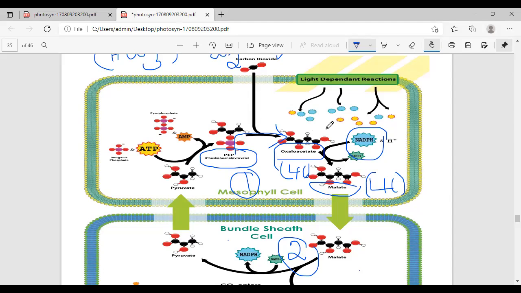Ma'am, what is meant by cytosol of the mesophyll cell? Cytosol. In the cell structure, what is the difference between plasma membrane, cell wall, cytosol, and cell organelles? Tell me first.